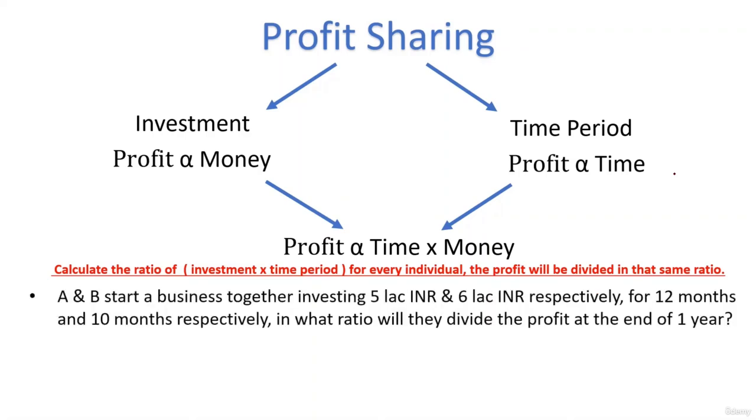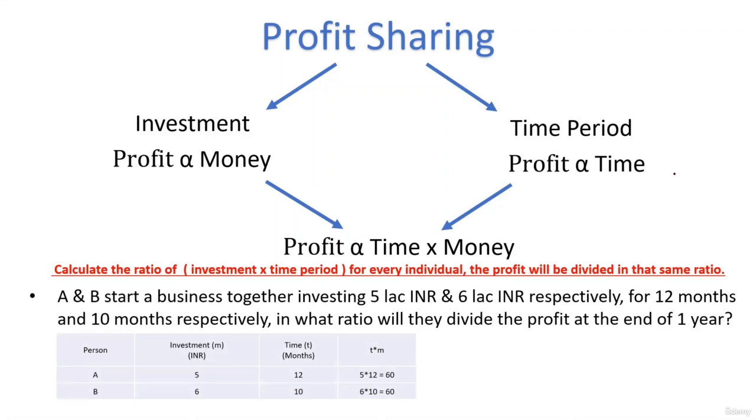A and B start a business in which they invest 5 lakhs and 6 lakhs respectively, and they stay invested for 12 months and 10 months respectively. In what ratio will they divide the profit at the end of the year? So I have tabulated everything here for a better representation. You might not need to do this every time, but if you can visualize it in this way, it will be much more convenient and much more systematic to solve the question. So what is the ratio of their investments? 5:6, and the time period is 12 months and 10 months, right? So find out the product of time and money for them.